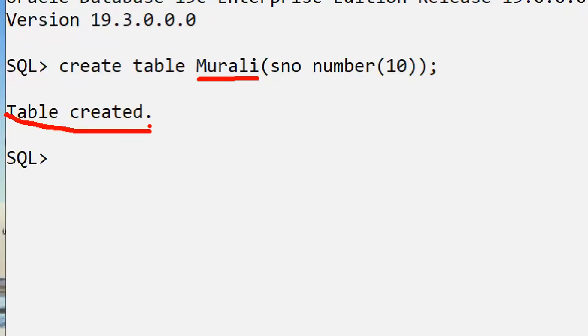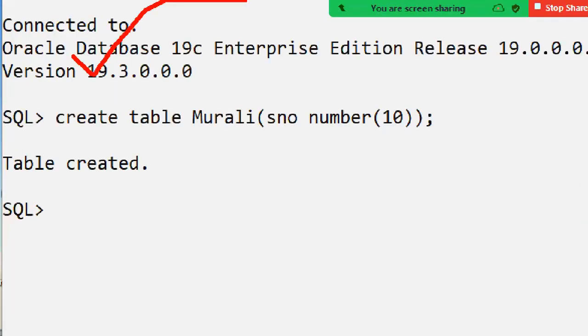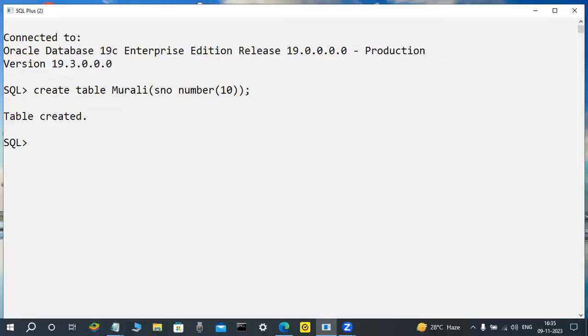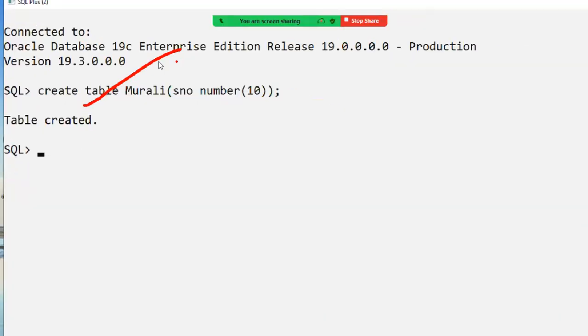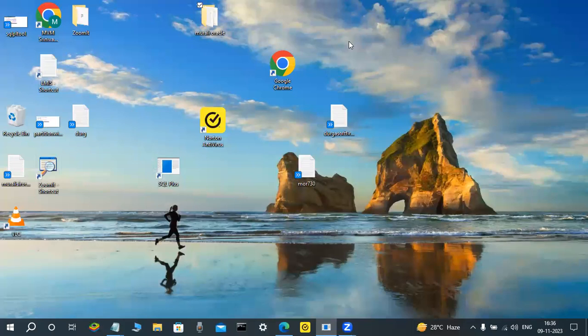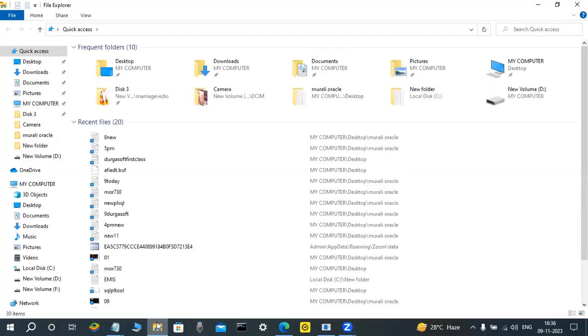Now within the database software, the Oracle software I'm installing, same like Java, in that one I'm creating Murali. I'm not telling Oracle database, I'm telling Oracle software. Now slowly observe it here. Very interesting. Now this Murali table is created. Where is this table available? I want to view where that table is available, in the C drive or D drive, on the operating system side. I'm checking.